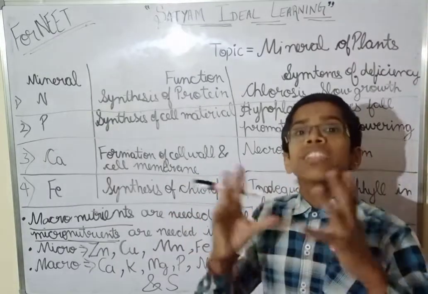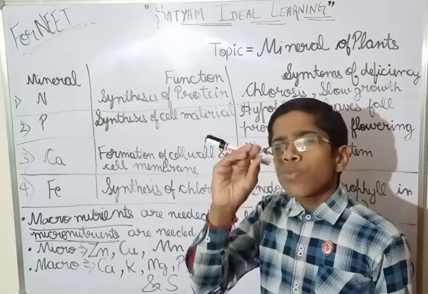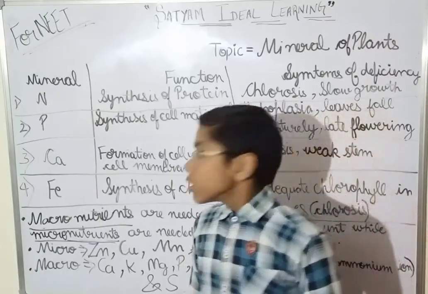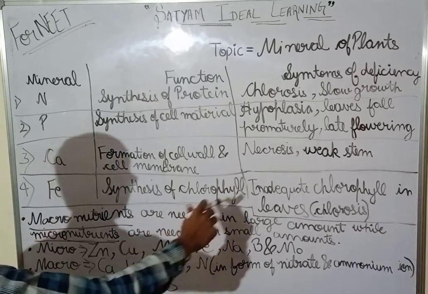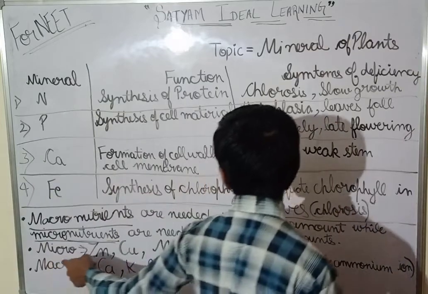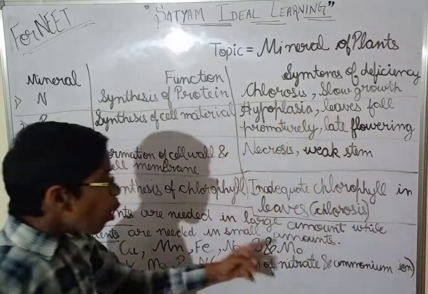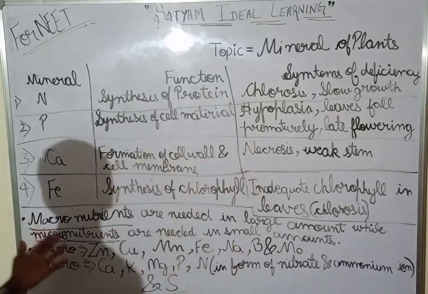Macro means larger quantity and micro means very small quantity. So the macronutrients are needed in large amounts, while the micronutrients are needed in small amounts.